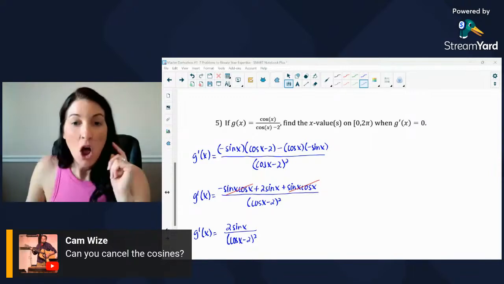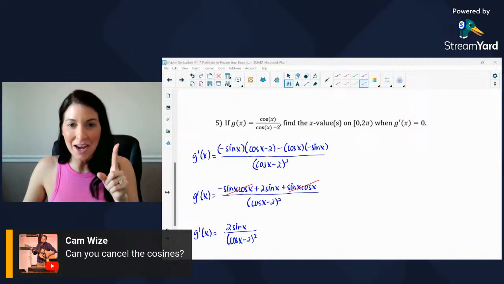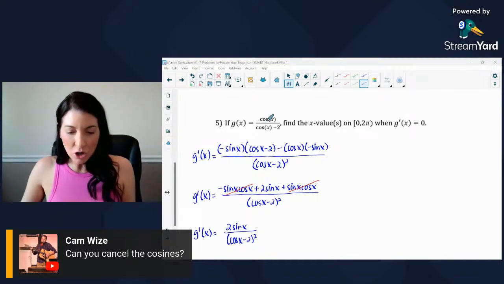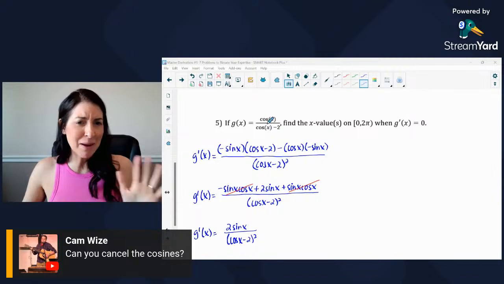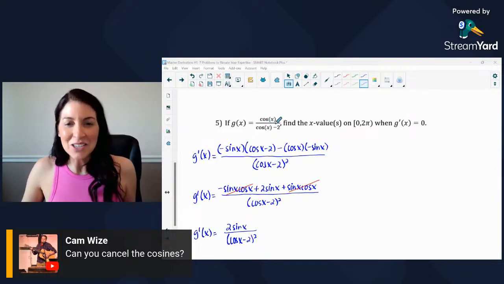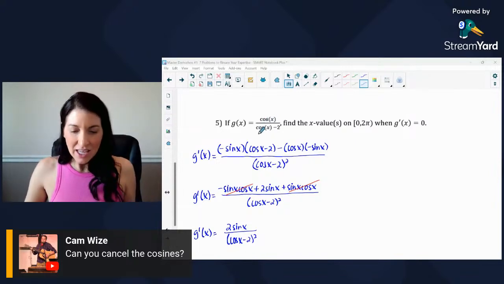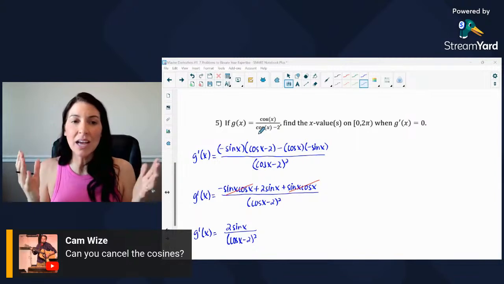Okay, if I am correctly reading your mind, I think you are talking about the cosines in the original. That's my guess. I don't know if this is right. Did I read your mind correctly? So if you're talking about the cosines here, yes, the ones at the start. Okay, I guessed correctly.